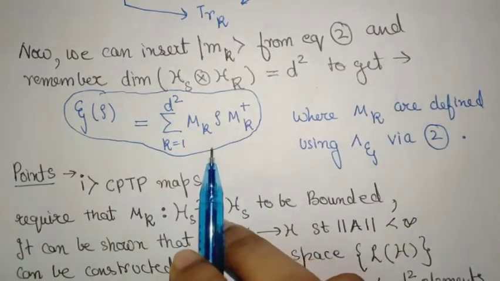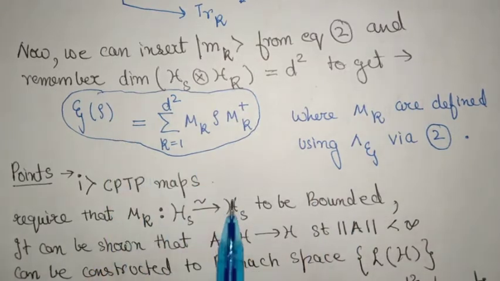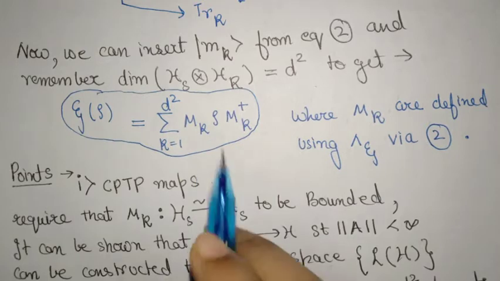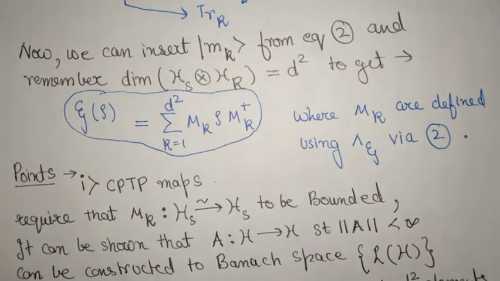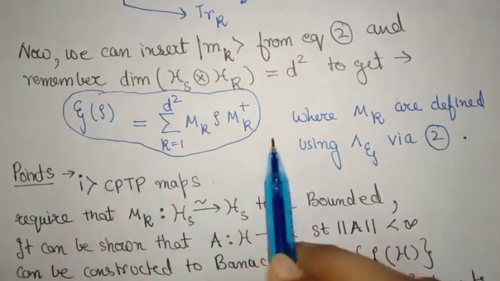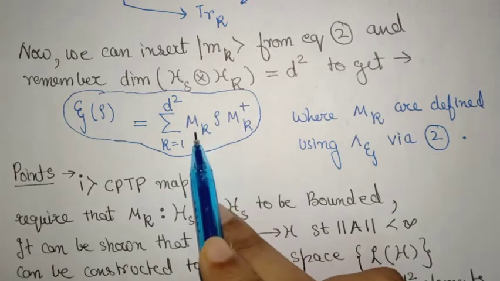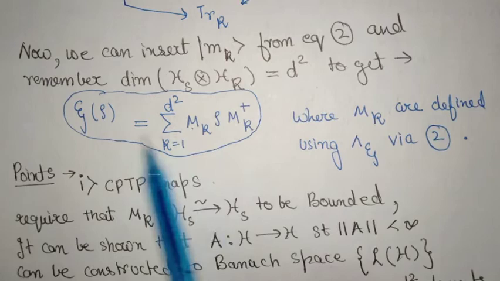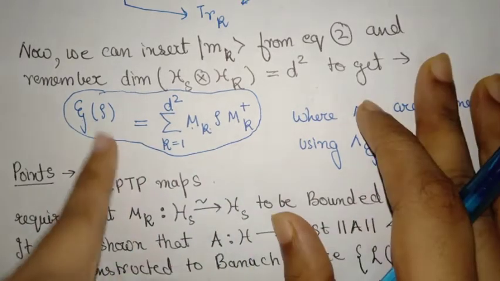Now what this isomorphism means is that corresponding to every quantum operation you can find maps, this is Mk and Mk dagger, such that they completely characterize this. Why is that so?